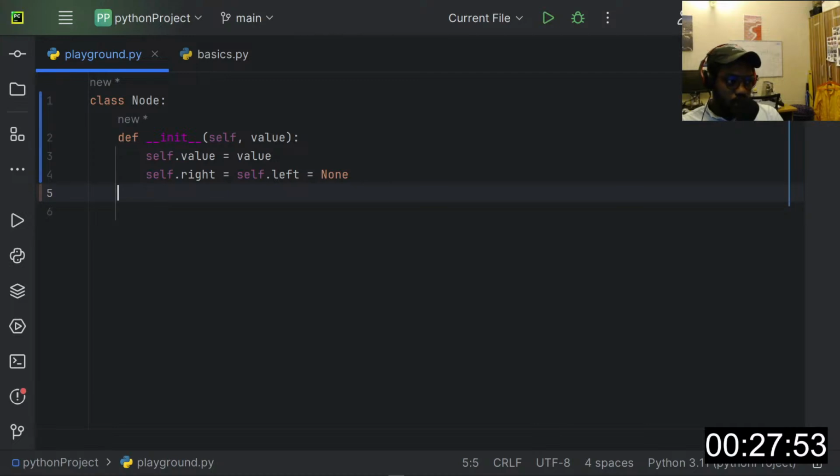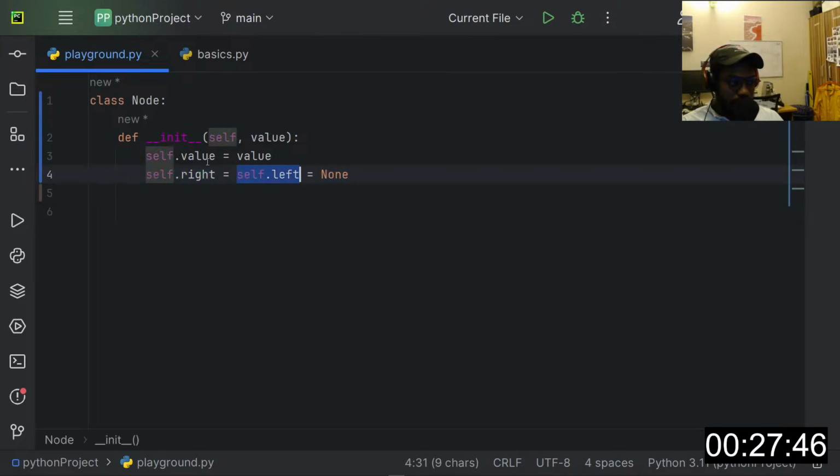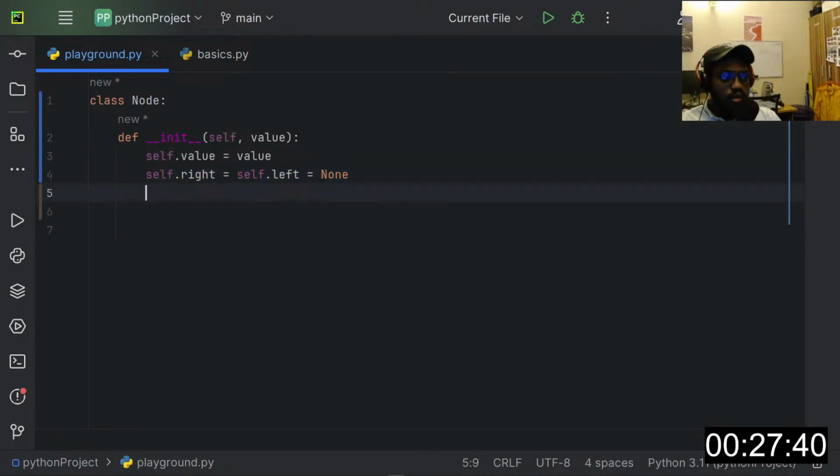So this is the same thing as assigning None to both right and left properties on separate lines. I just want to make this a single line, right?